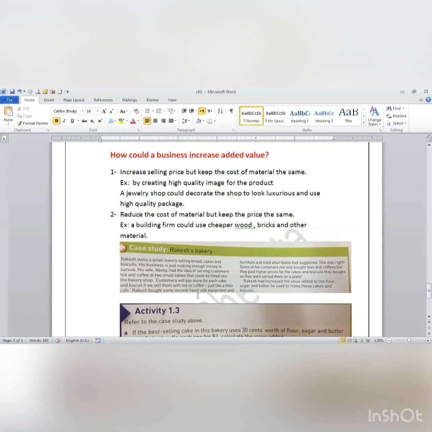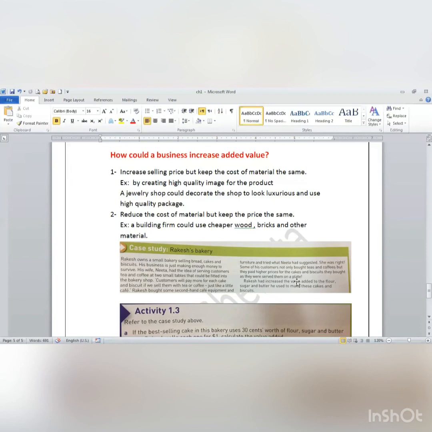So his wife said, let's bring two tables and serve people at these tables and give them tea and coffee with the cakes. Okay? So they're going to make just like a little cafe. Rakesh bought some second-hand cafe equipment and furniture and tried what Nita had suggested. She was right. Some of his customers not only bought tea and coffee, but they paid a higher price for the cakes and biscuits they bought as they were served on a plate.